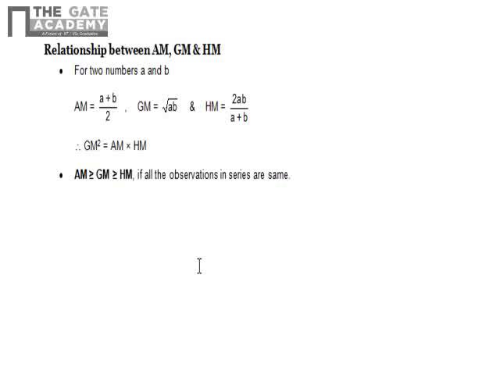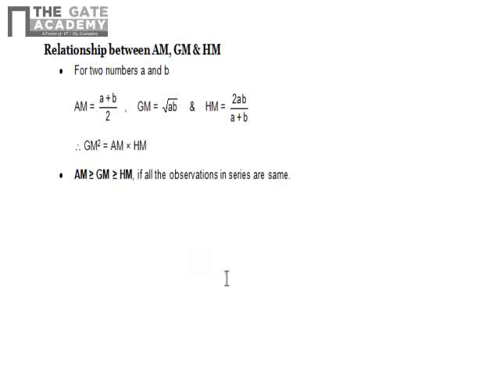Now there is one important relationship between arithmetic mean, geometric mean and harmonic mean in case of two numbers. If the observations are only 2, then we can give one relation between these three. The AM is (a plus b) upon 2, GM is root of ab, and HM is 2ab upon (a plus b).